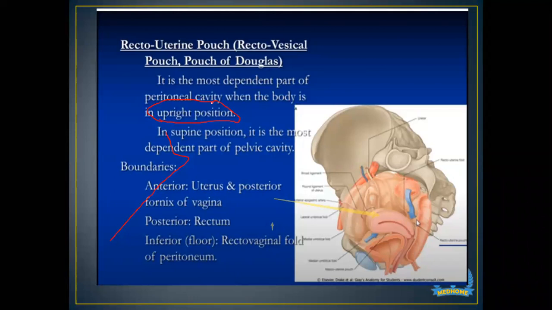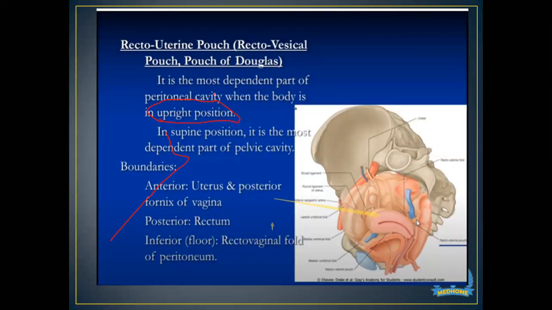Now there was a question in the exam that I'm going to ask you. A 45-year-old patient had a collection in the pouch of Douglas when the patient was in upright position. So when is she going to have it in the dependent part of the pelvic cavity?